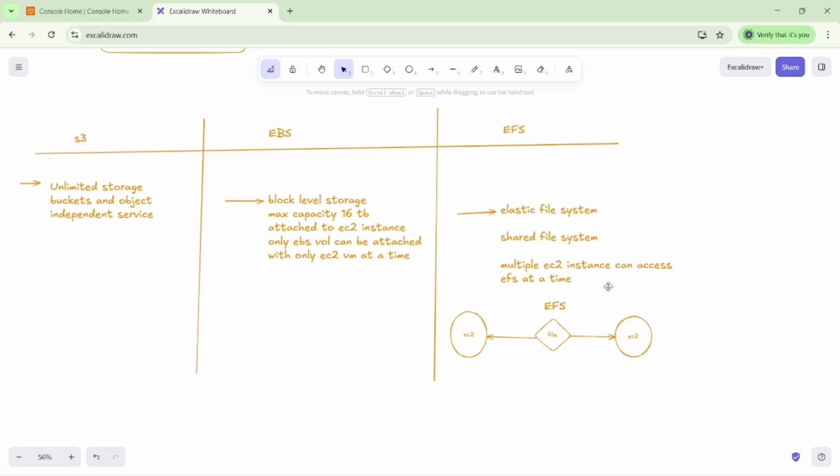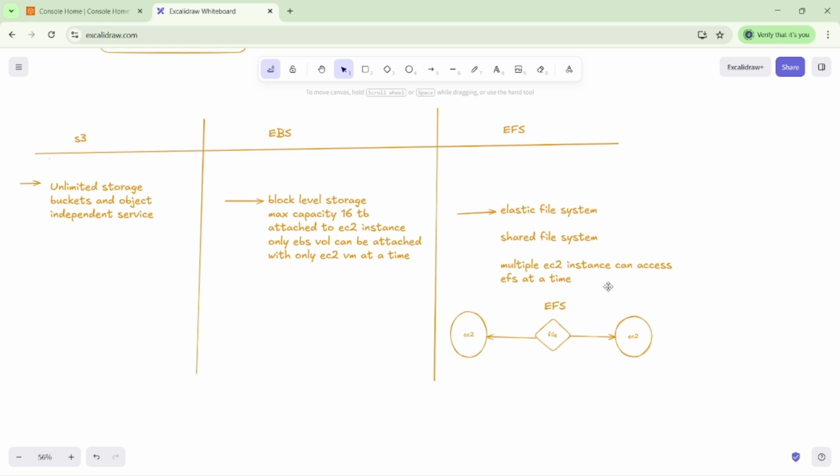Whenever we're talking about EBS, it's block level storage. We already know that it has a maximum capacity of up to 16 TB, and it is attached to EC2 instances. Suppose I want to create one VM machine. As per my requirement, I want one EBS, so we can attach the EBS, which is called elastic block storage. Only one EBS volume can be attached with only one EC2 VM at a time.